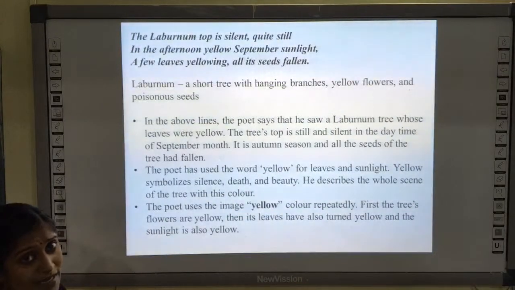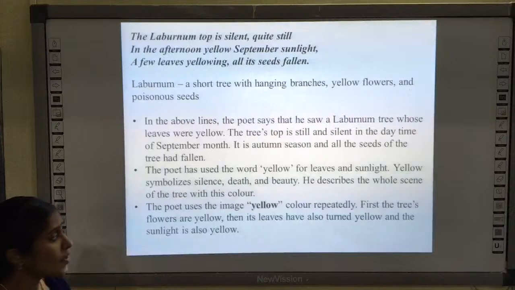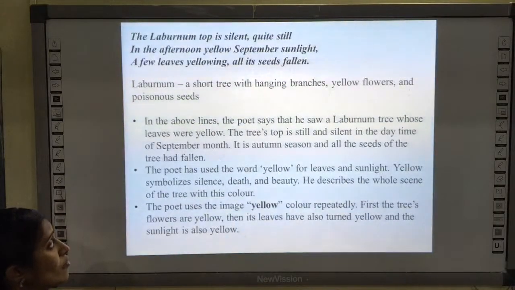And in the above lines, the poet says that he saw a laburnum tree whose leaves were yellow. The tree's top is still and silent in the daytime in the month of September. So, what is the poet showing here or explaining here? He is saying that he saw the laburnum tree whose leaves were yellow. It is just in the stage of falling.